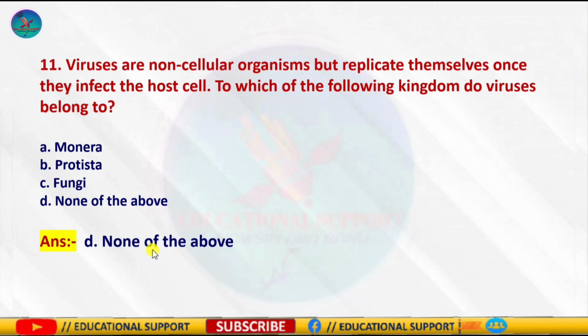So viruses do not find a place in classification since they are not truly living, and hence they are considered as non-cellular. But Monera includes all unicellular prokaryotes called bacteria, in which viruses cannot be included. Protista includes all eukaryotic unicellular plants and animals, and fungi are heterotrophic, parasitic, cellular organisms devoid of chlorophyll.